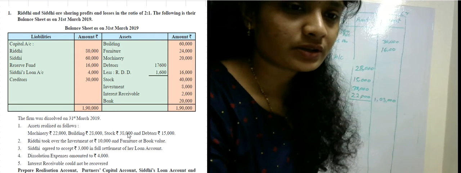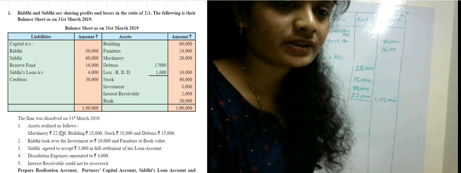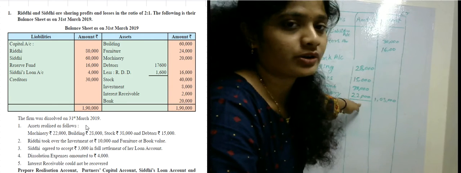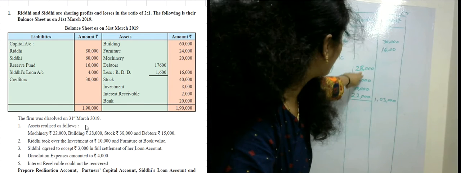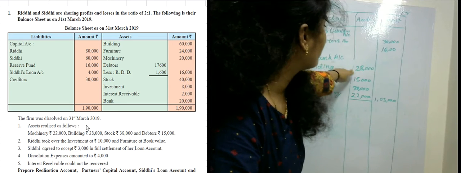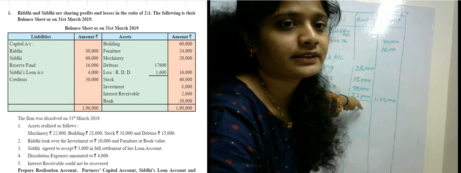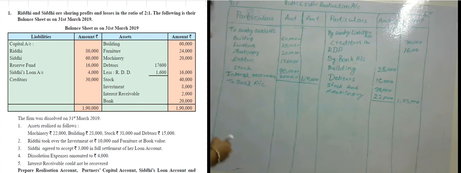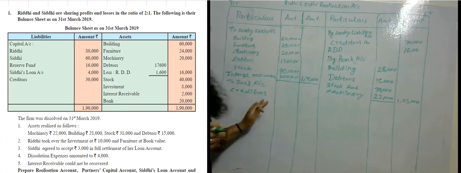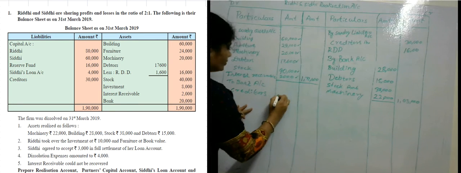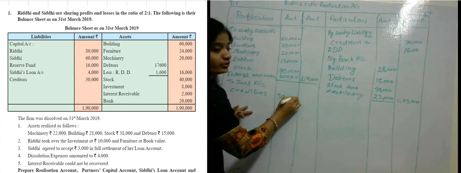So the stock amount is 38,000 rupees here, and the machinery amount is 22,000 rupees, and the total credit amount by bank account is 1,03,000 rupees. So by bank account, the creditors amount, which is given on the left side in liabilities, is 30,000 rupees.